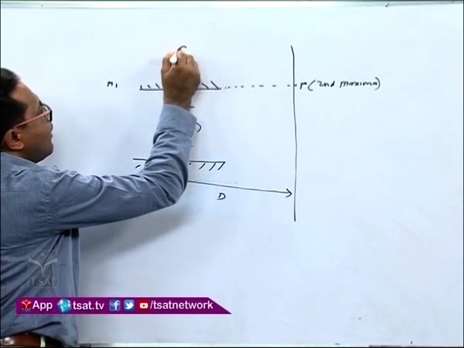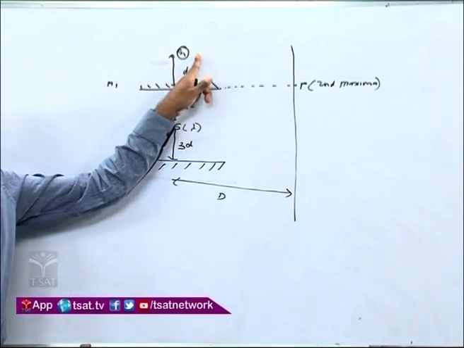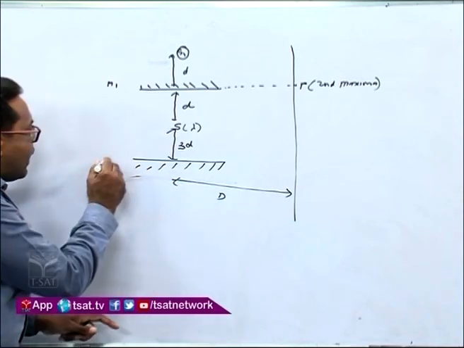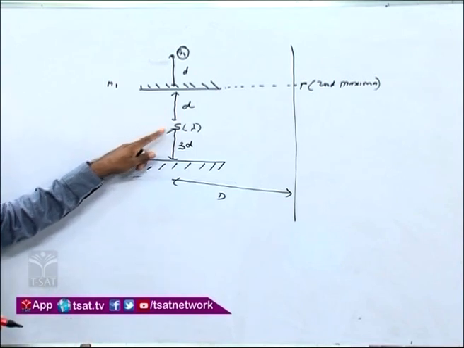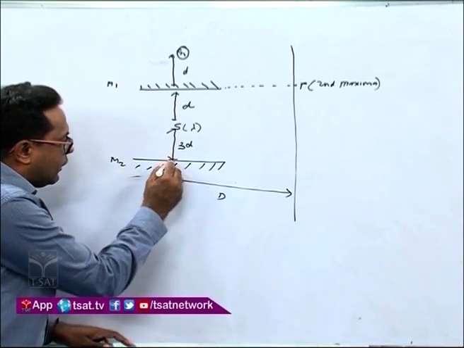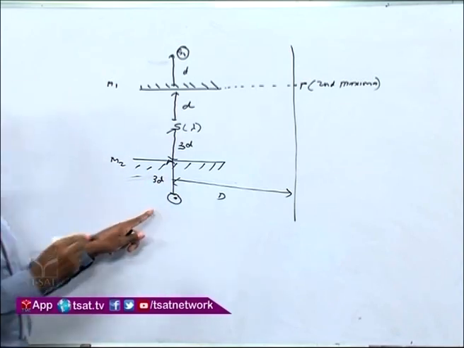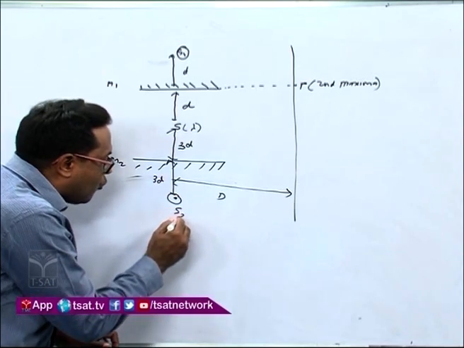Say this is S1. So we got one of the coherent sources, S1. Again, S will behave as an object for the second mirror, M2, and we will get the image behind the mirror at a distance of 3D. This image will act as the second coherent source S2.